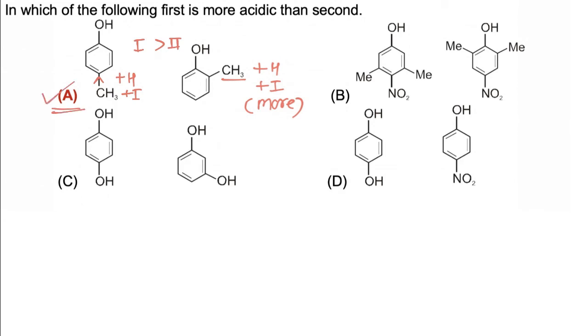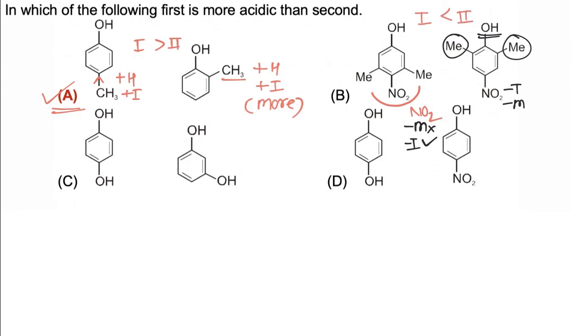While if we consider other options, in this case SIR is present on NO2 group, and if SIR is present on NO2 group, this NO2 will not show its minus M effect, only minus I effect is applicable. While in second case SIR is not applicable on OH group and SIR is also not applicable on NO2 group. So now NO2 will have both minus I and minus M effect. So more electron withdrawing effects are present in 2, and electron withdrawing effects will increase acidic strength. So out of 1 and 2, 2 is more acidic.